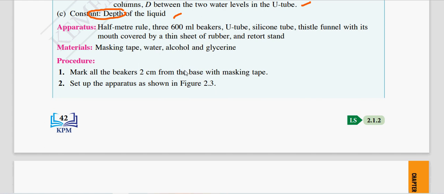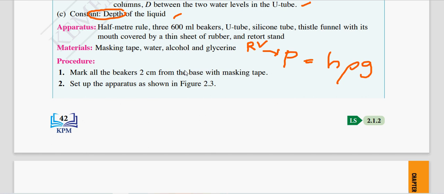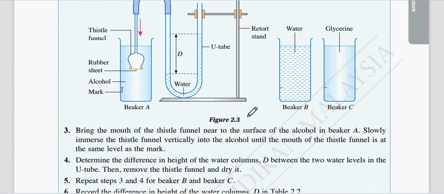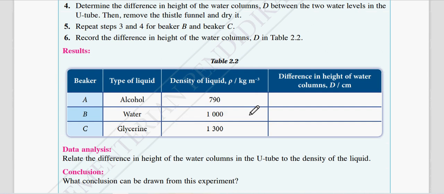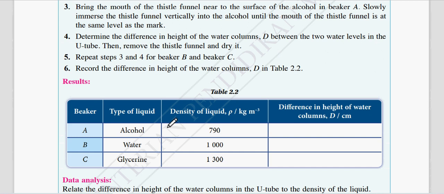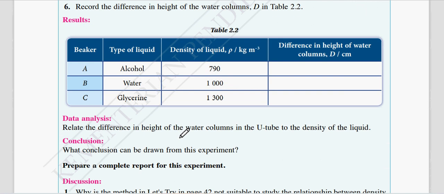So now you know when we do an experiment, we can look at the formula like this. Alright, so pressure is the responding variable. If, let's say, the depth of the liquid is the manipulated variable, then these two, density and the gravitational acceleration, will become the constant variables. Is that clear? Hopefully this is clear. Okay, so this is for density and also the pressure in liquid.